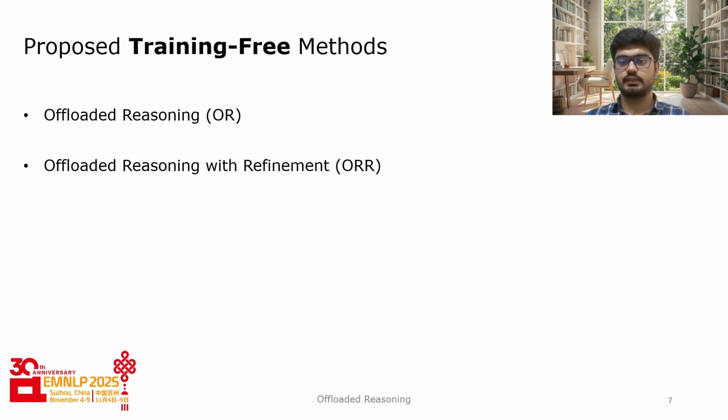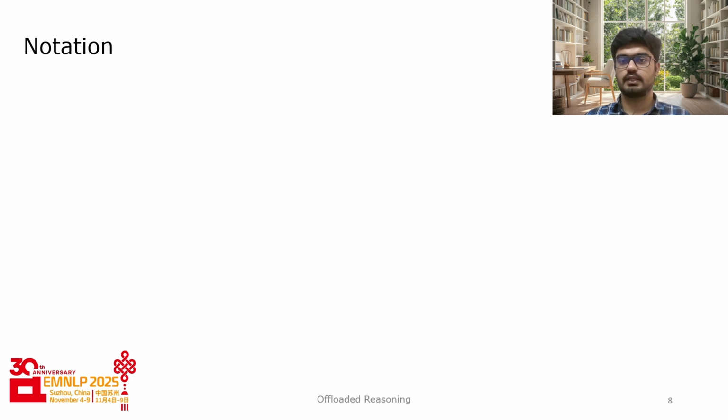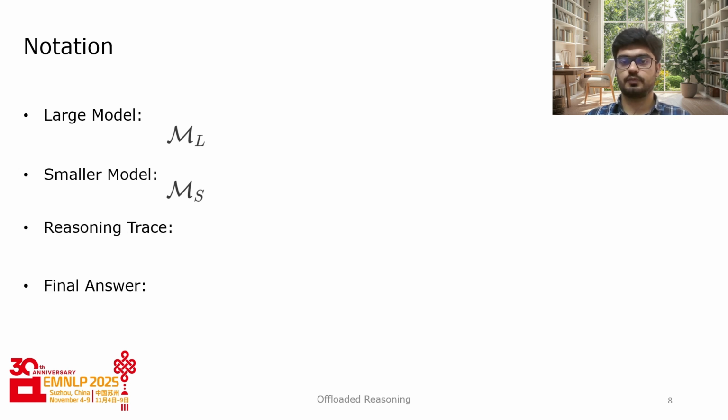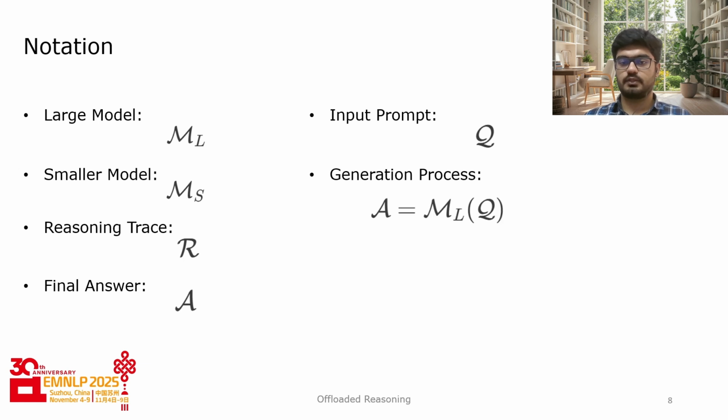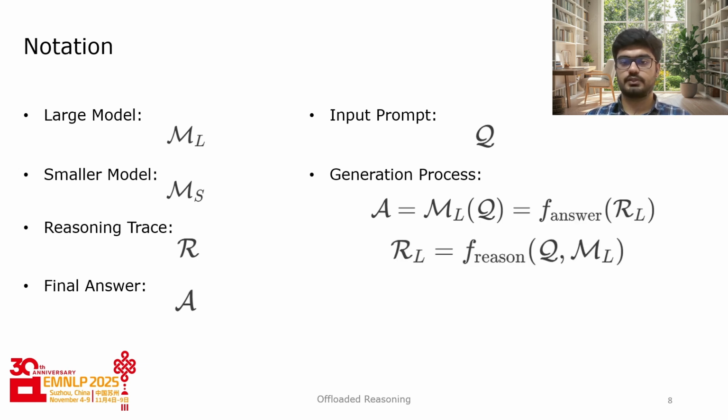Before we go into these in detail, let's take a look at some notation. Our methods consist of two large language models of different weight classes, a larger one, which we represent as ML, and a smaller one, represented as MS, both of which are reasoning capable. For clarity, we distinguish between the two generation phases, that is reasoning and the final answer response, using R and A respectively. Using this convention, given an input prompt Q, the standard generation process for such reasoning models looks as follows. The large model ML maps the query to the answer by internally generating a reasoning trace, that is chain of thought RL, where RL equals f_reason of Q and ML.